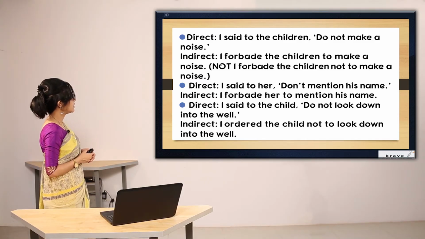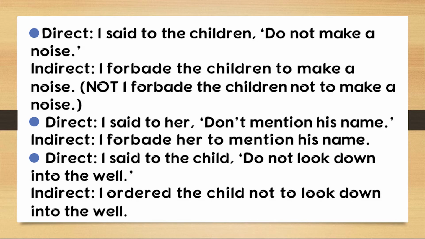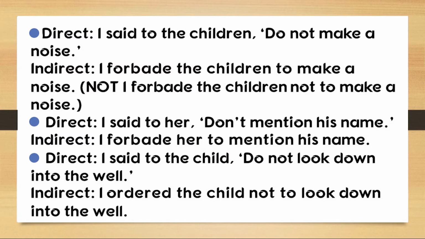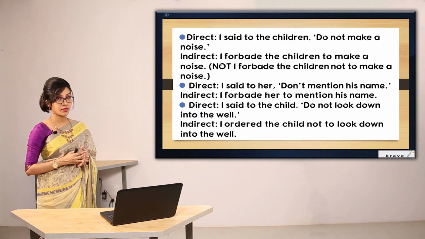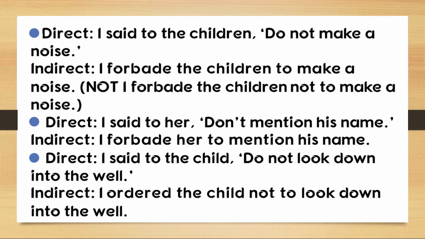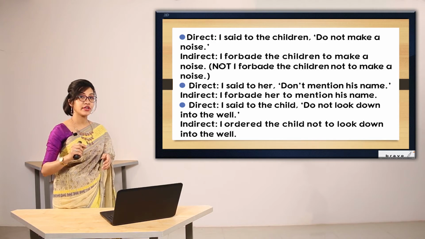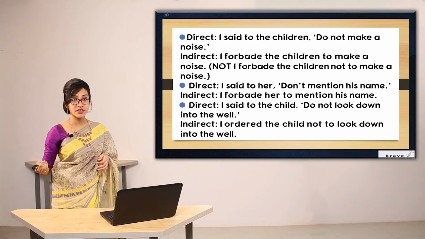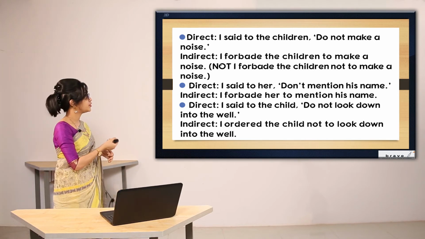For example, I said to the children, do not make a noise. So as you can see in this sentence, it has started with do not, telling someone not to do something. This sentence can be changed in two ways. One is you can use the verb forbade. Forbade itself is a word that refers to something negative. So since I am using forbade here, I am not going to repeat the word not. For example, I forbade the children to make a noise, not I forbade the children not to make a noise, because forbade itself is negative.